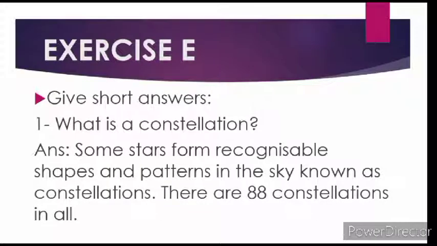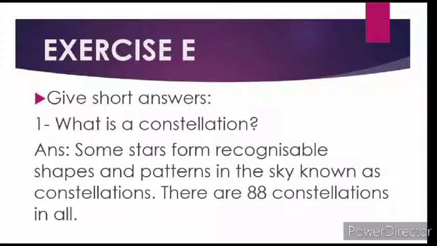So coming to our exercise E, question number 1. Give short answers. Question number 1 is, what is a constellation? Answer is, some stars form recognizable shapes and patterns in the sky known as constellations. So what is a constellation? Constellation is a group of stars.